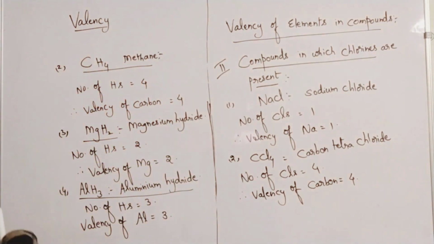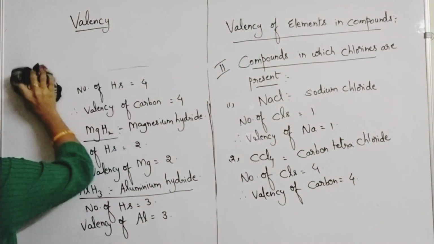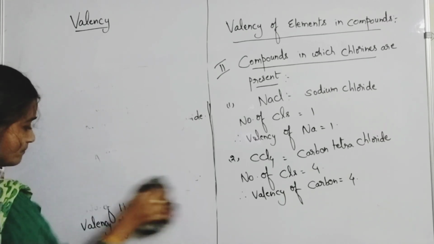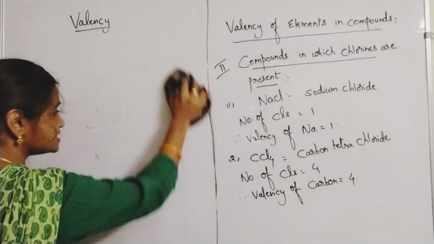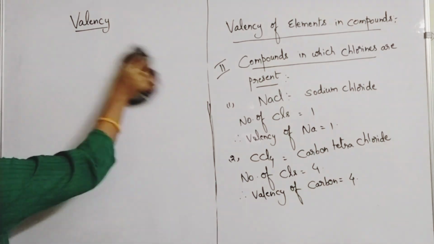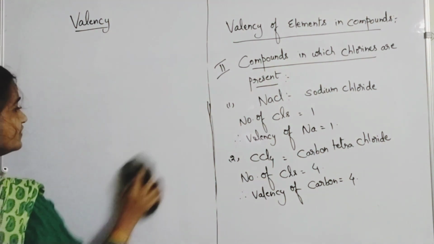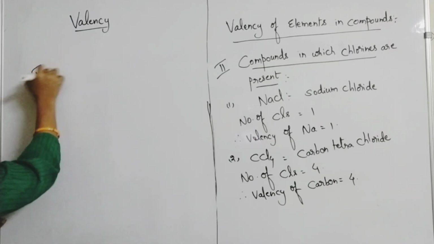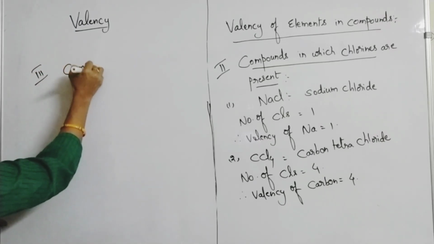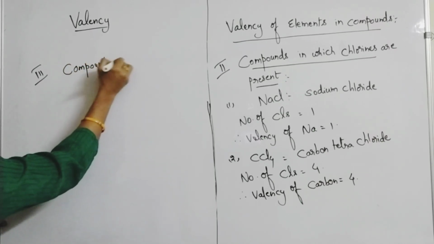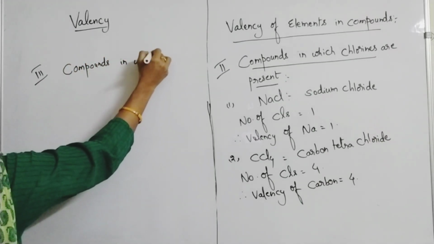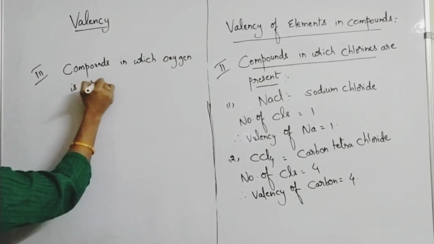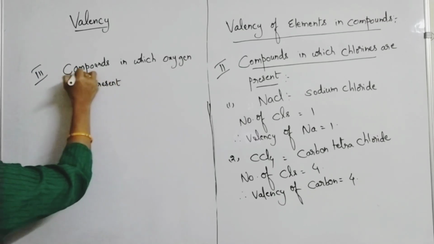Now we will see the case where you will find oxygens in the given compound. If you find oxygens in a given compound, then you have to double the number of oxygen atoms present in the given compound, which will be the valency of the other element present in that compound. Case 3, we'll see examples for the compounds in which oxygen is present.